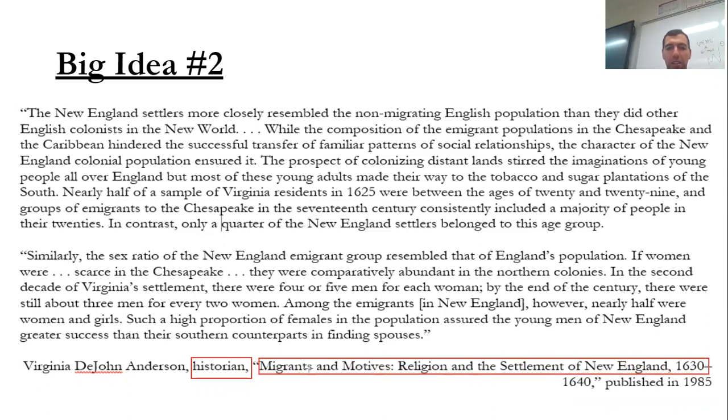So I can tell that this is going to be kind of about the motives for why people are moving to New England. All right, and then I pick up, if I'm going to skim, I'm just going to skim really quickly. It says the New England settlers were more closely resembling the non-immigrating English population than other English colonists in the New World. All right, so I see Chesapeake right here. That's the southern colonies. All right.